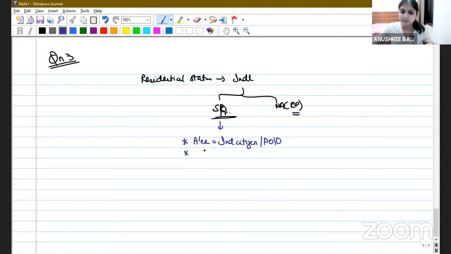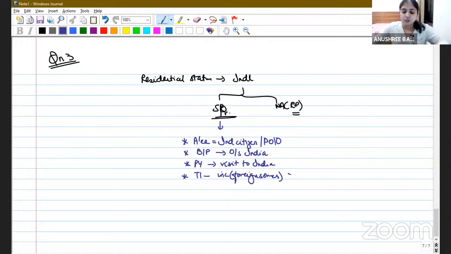Second condition, this assessee should be engaged in some business or profession outside India. Third condition, in the previous year, he must be coming on a visit to India. And condition number 4, from his total income, if you exclude income from foreign sources, the balance income should be more than rupees 15 lakhs. If all these 4 conditions are fulfilled, you apply the special provision.